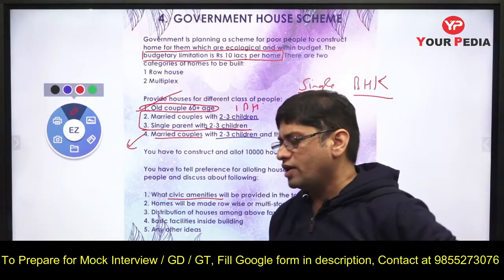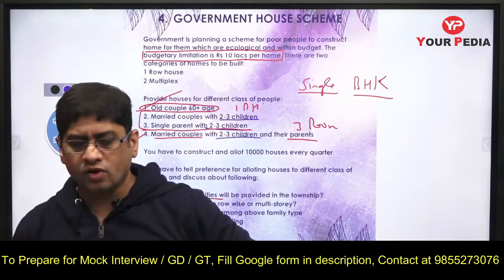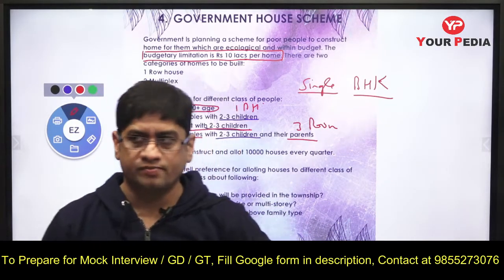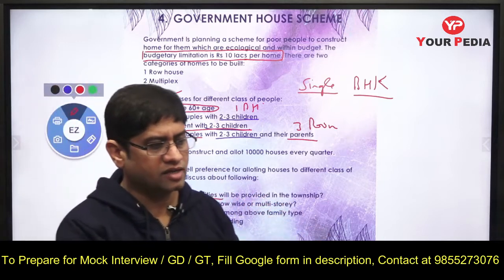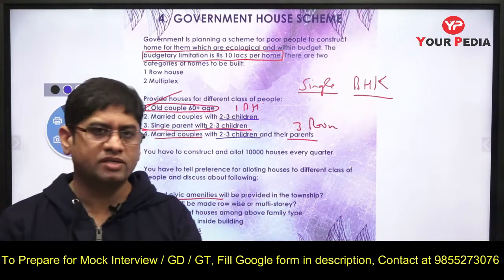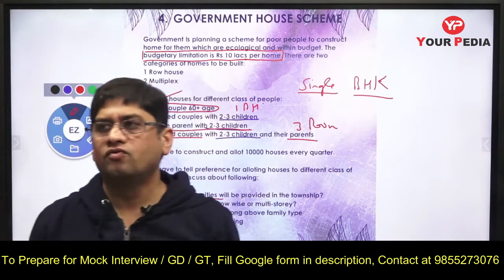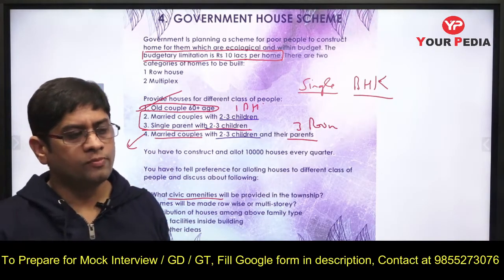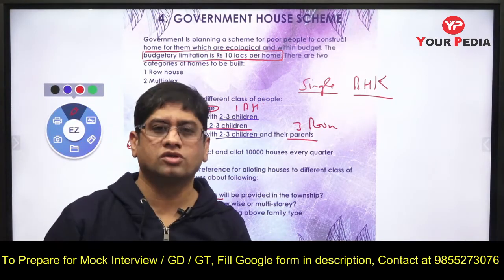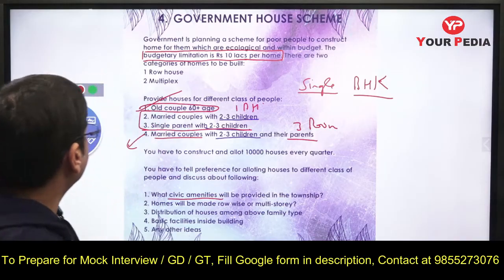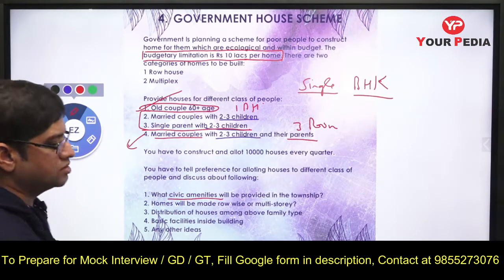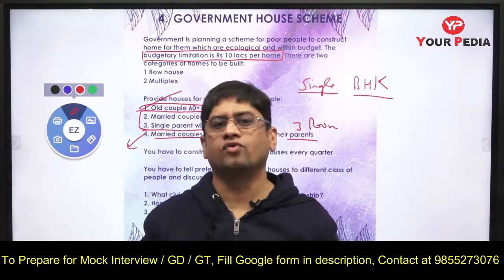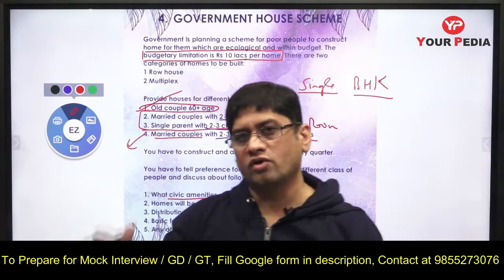Yes, now when you are planning the township, as of now you should know where parking is to be done. As of now we understand that there will be cycles, maybe 2-wheelers will be maximum, and then cars, but 4-wheelers to a lesser extent. So parking can be made underground or something. One more thing you need to keep in mind, old couples are to be accommodated on the ground floor because they cannot go up the stairs.